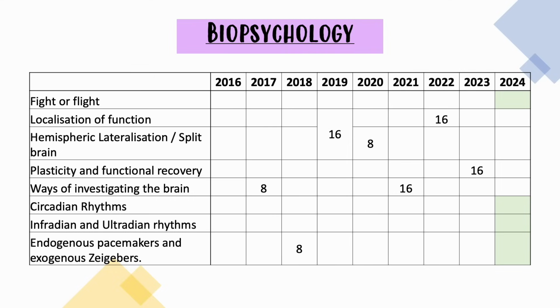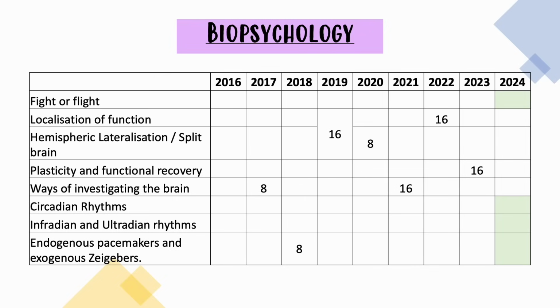I'm thinking possibly something like outline and evaluate research into infradian and ultradian rhythms might be a nice one. Possibly outline and evaluate research into circadian rhythms. Biopsychology lends itself quite nicely to an application, so perhaps a 16 marker with a STEM is a possibility. Also have a look at the model essays that I've linked in the description section on biological rhythms to help you work out what you're going to write if those topics come up.